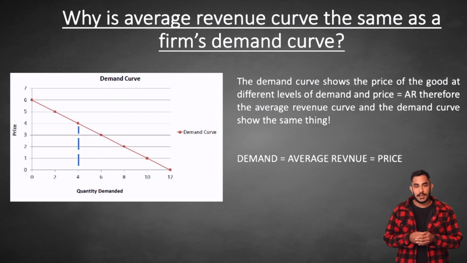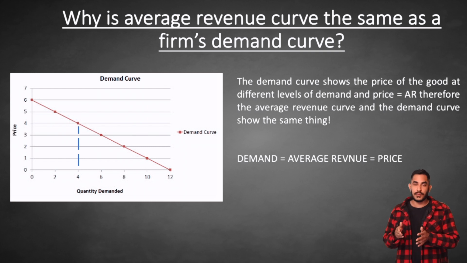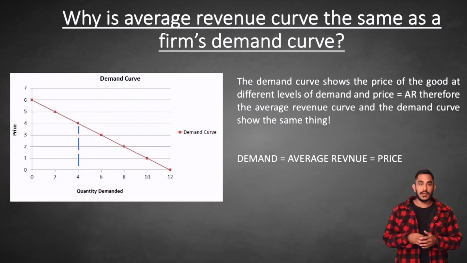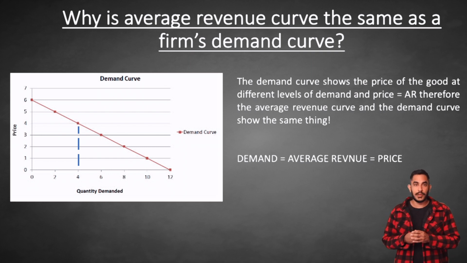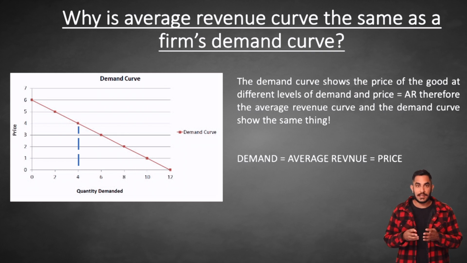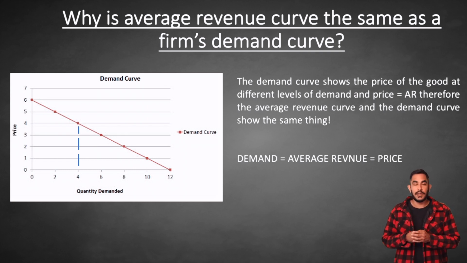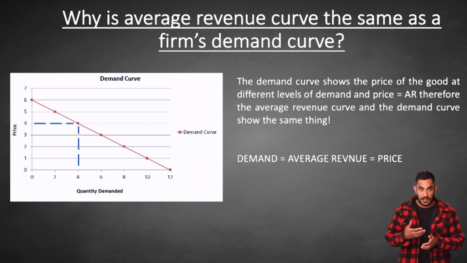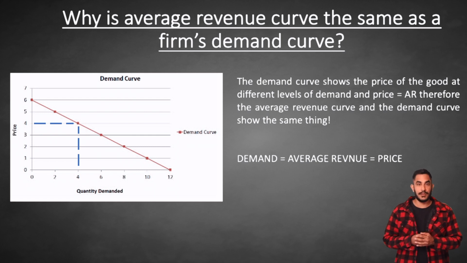In this instance, if the level of demand for the good or service is at 4 units, if you go up to your demand curve, it will show you that at a demand of 4 units, the price of the good or service will be £4. But remember, price is equal to average revenue. Therefore, the demand curve also shows us the average revenue that the firm will receive at different levels of demand.